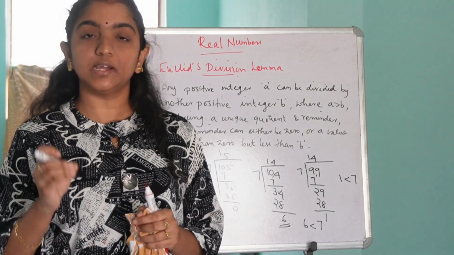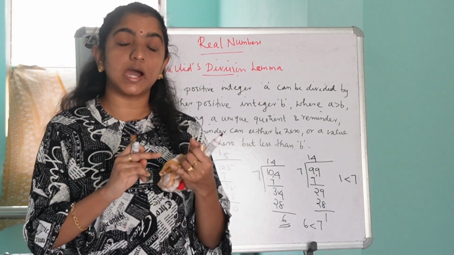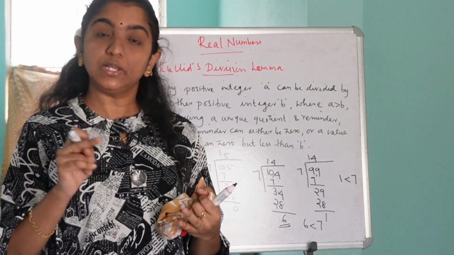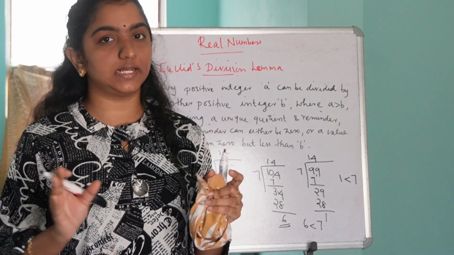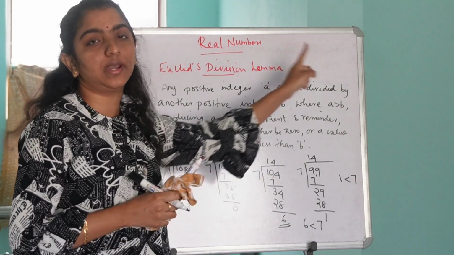Yes, the remainder value obtained will always be either 0 or a value greater than 0 but less than 7. Is it clear, guys? That is what our Euclid's division lemma states.